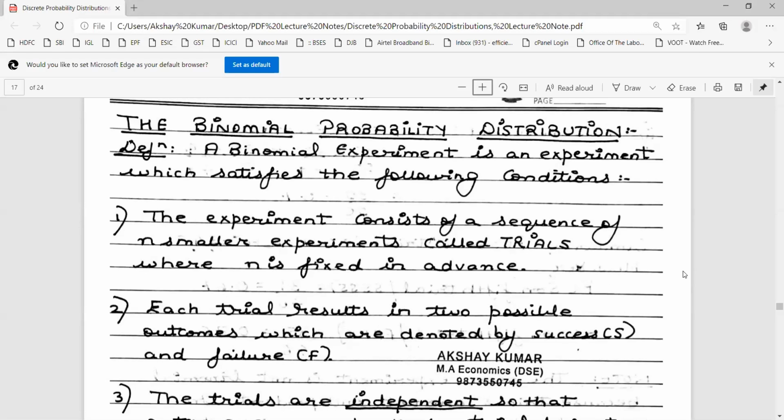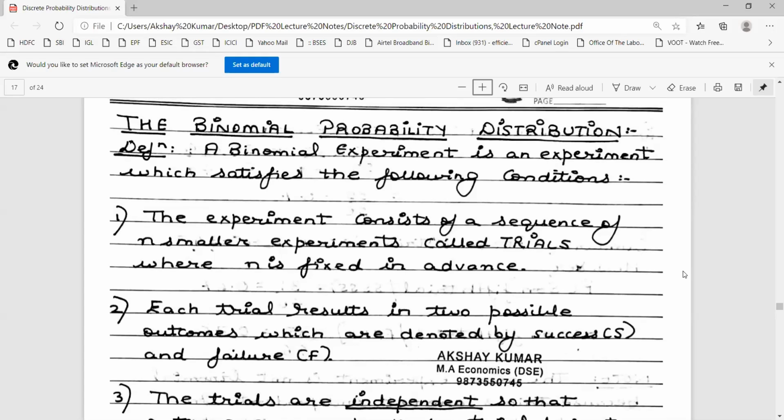We continue with discrete probability distribution in stats, and this is the last topic of this particular chapter, which you can see on your screens. This is called the binomial probability distribution. Now, the binomial theorem is something you have done in maths also in schools. We've done this in class 11th, 12th. So let's talk about binomial probability distribution.